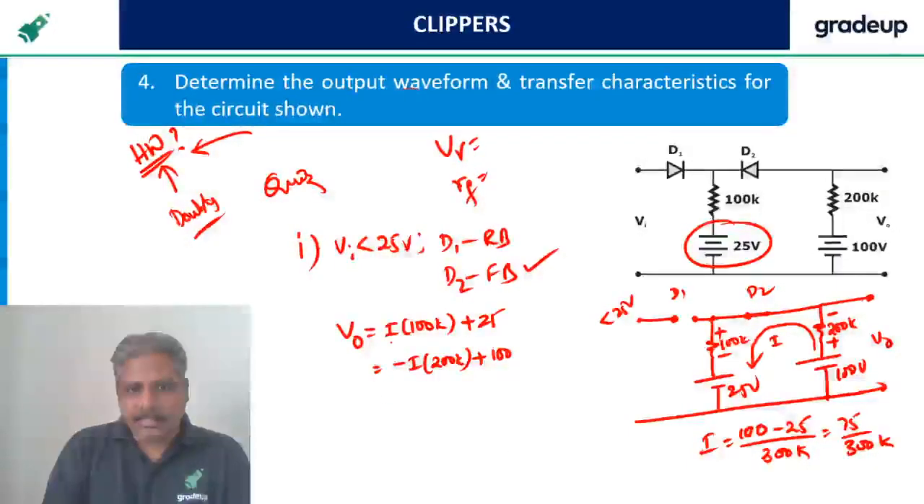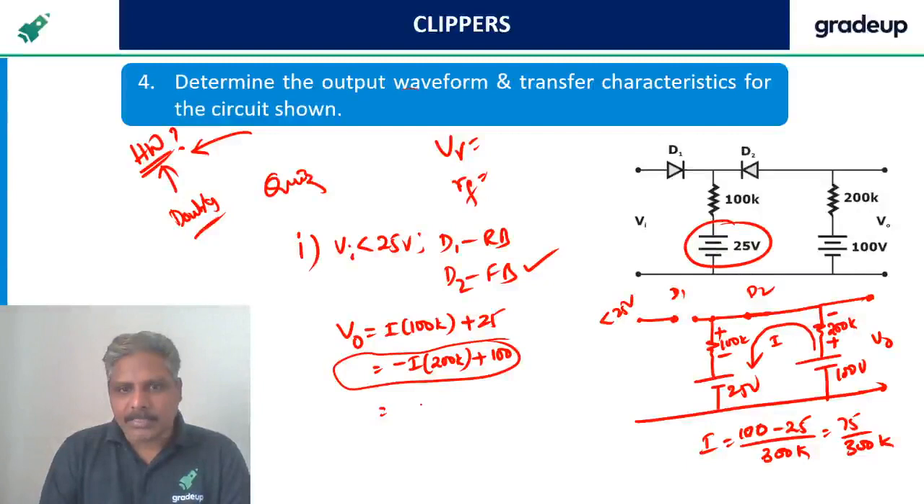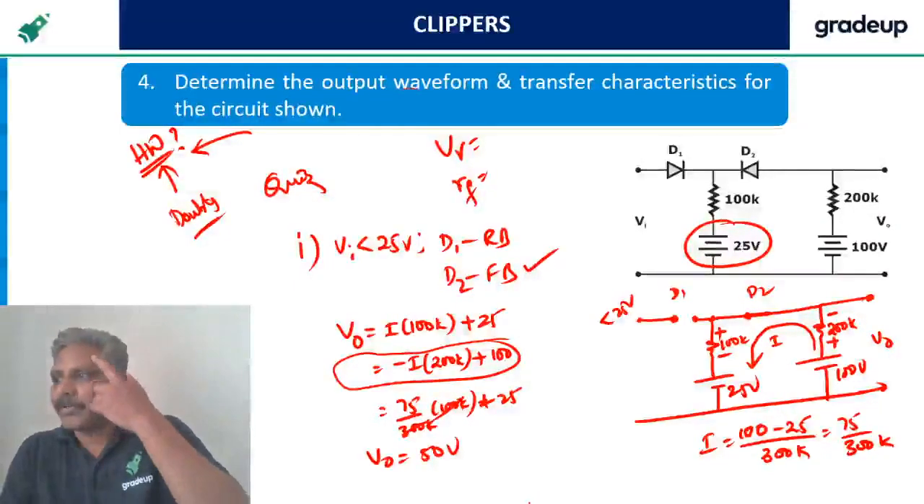So let's put it in the first equation. You can follow the other one also if you want. Both answers will be same because they are parallel branches. So it is 75 by 300 K into 100 K plus 25. This is 3 times 25 plus 25, which is 50 volts. V naught is going to be 50 volts.